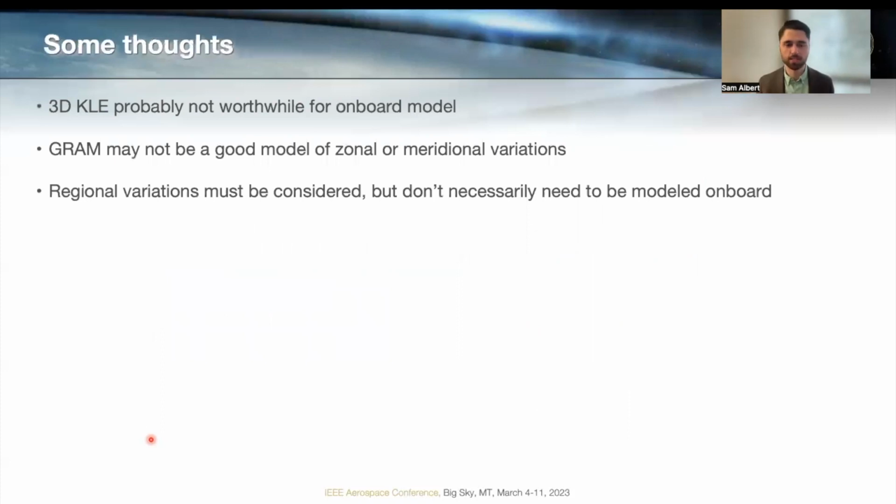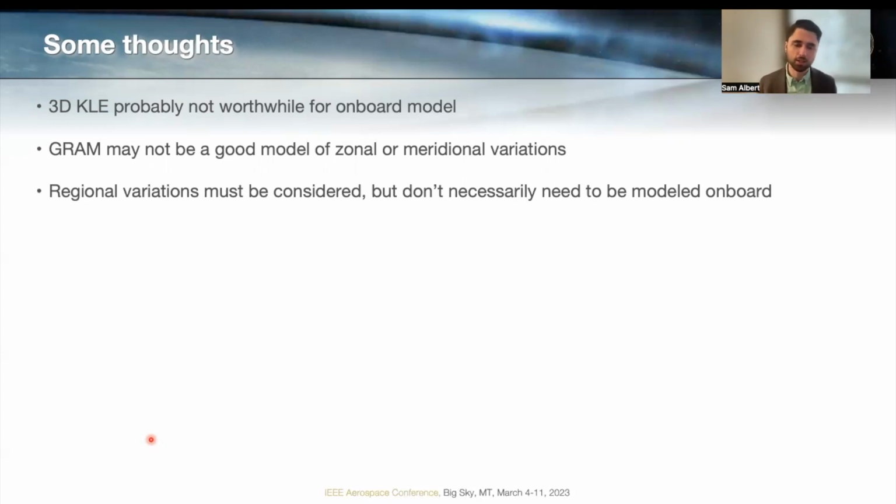So some brief takeaways from this: it is possible to set up a three-dimensional or even higher dimensional KLE. And so you could have an onboard model that predicts uncertainty based on altitude, zonal, and meridional variations. However, it's likely not worthwhile for an onboard model. It's important to consider variations across time and across space other than just altitude when you're doing vehicle analysis, performance predictions, ensuring you can meet requirements, all of that. But it doesn't necessarily need to be modeled on board.